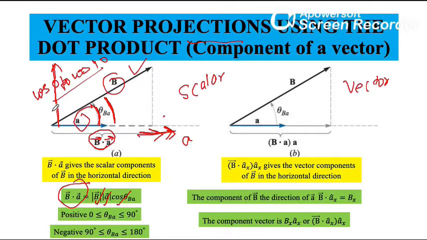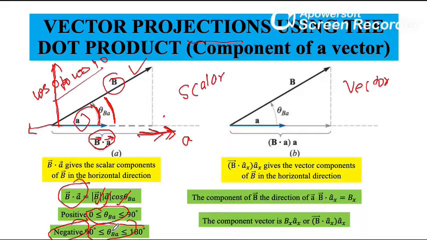And if my angle is above 90 and up to 180 degrees, I will get a negative value. So the sign of the component is positive if the angle is between 0 and 90, and negative if the angle is between 90 and 180.